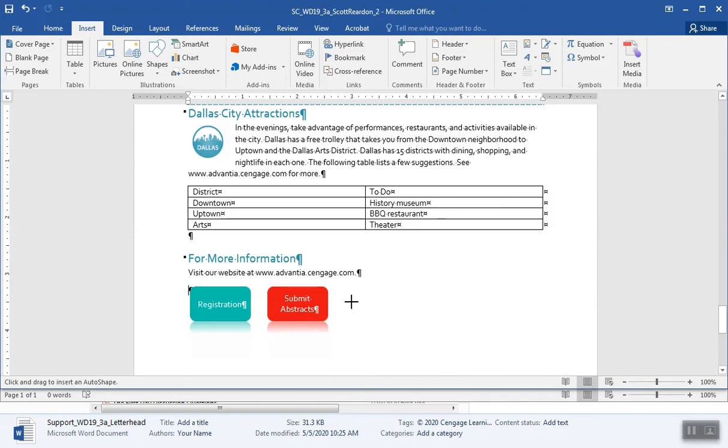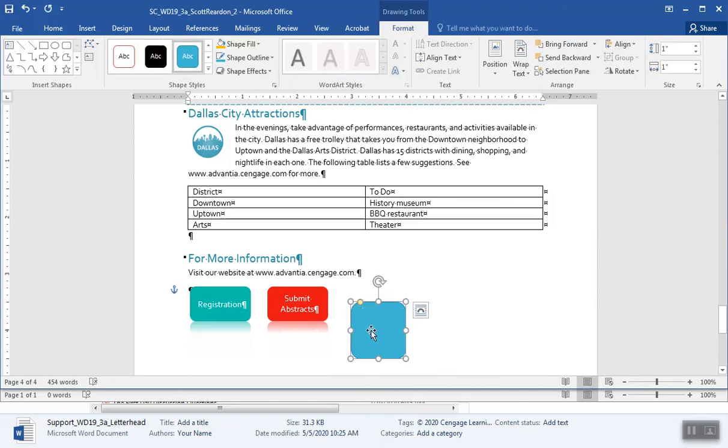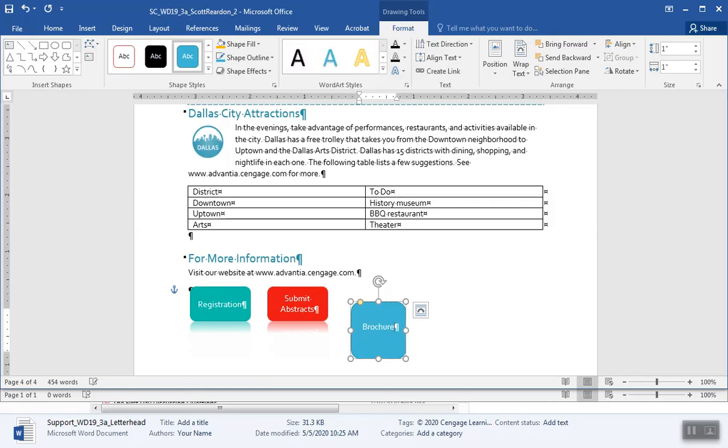It says to put that shape just to the right of my 3 current shapes. Okay. Now that isn't to scale yet, obviously. We're going to type in brochure as instructed there in letter B. Resize the shape to a height of 0.6 and a width of 1.1. I'm going to come up here to my size, go 0.6, a height of, 1.1.